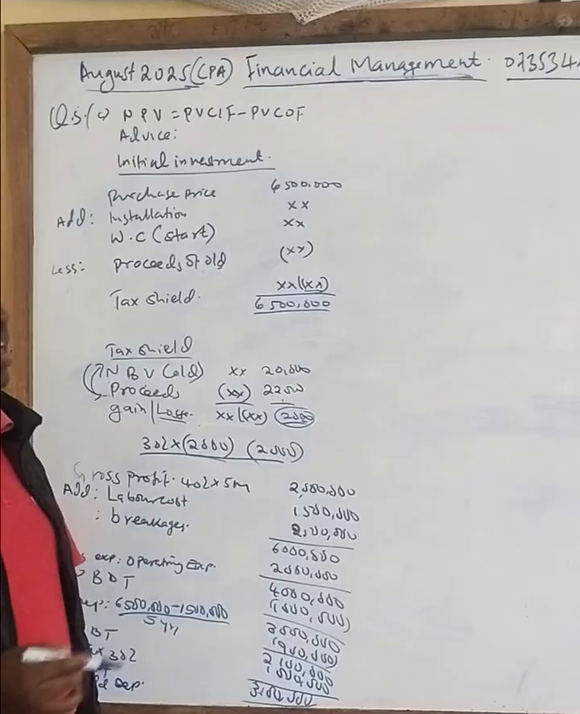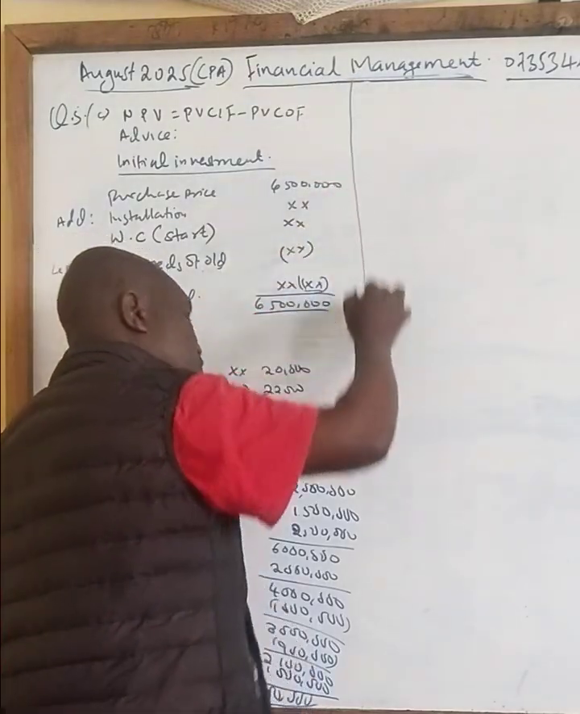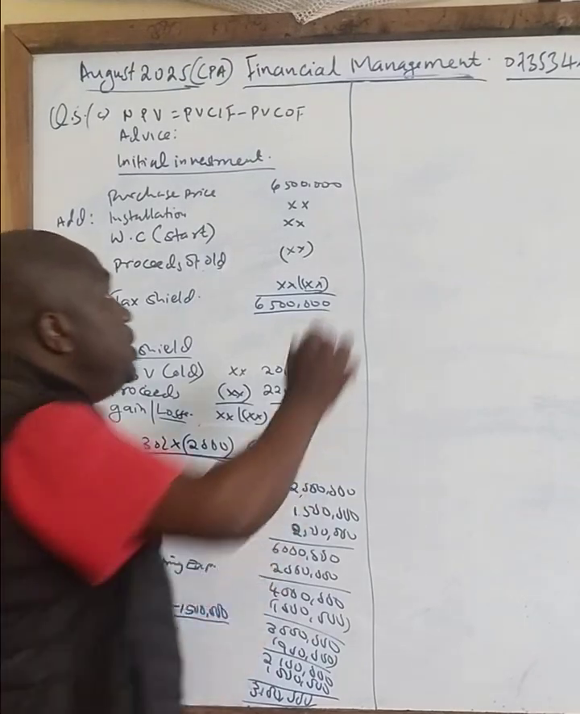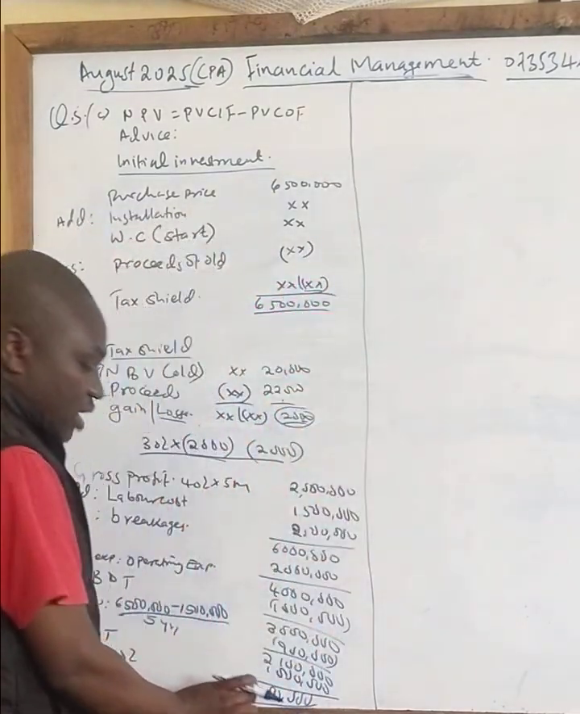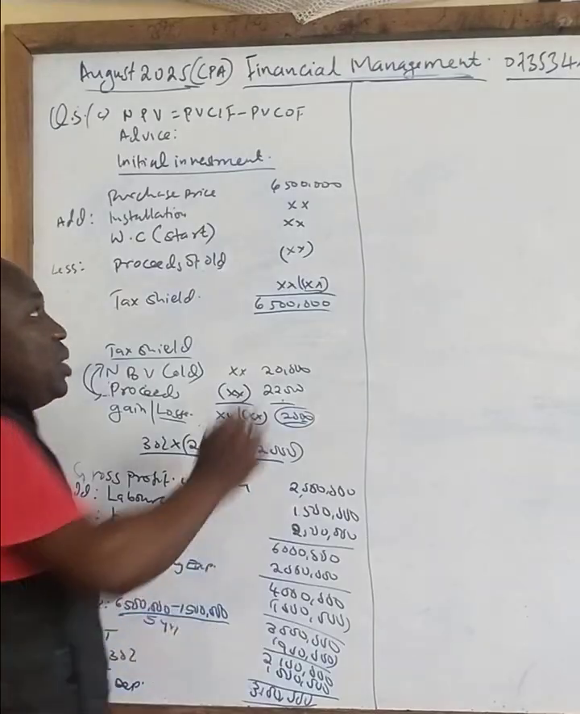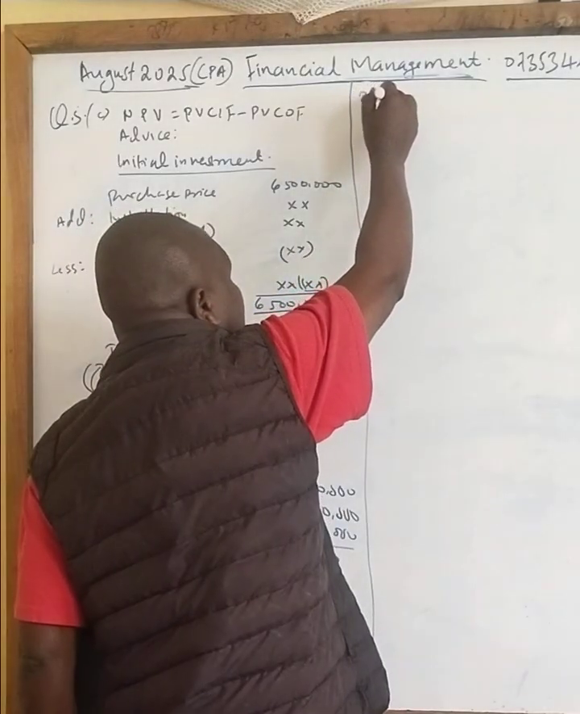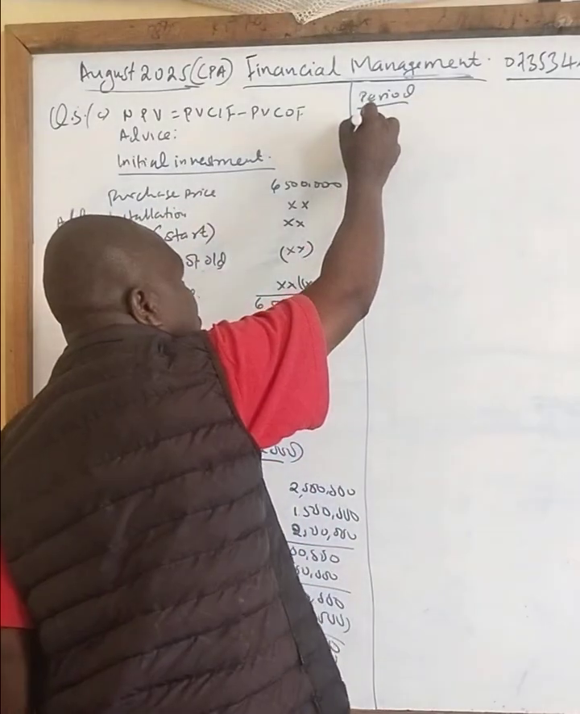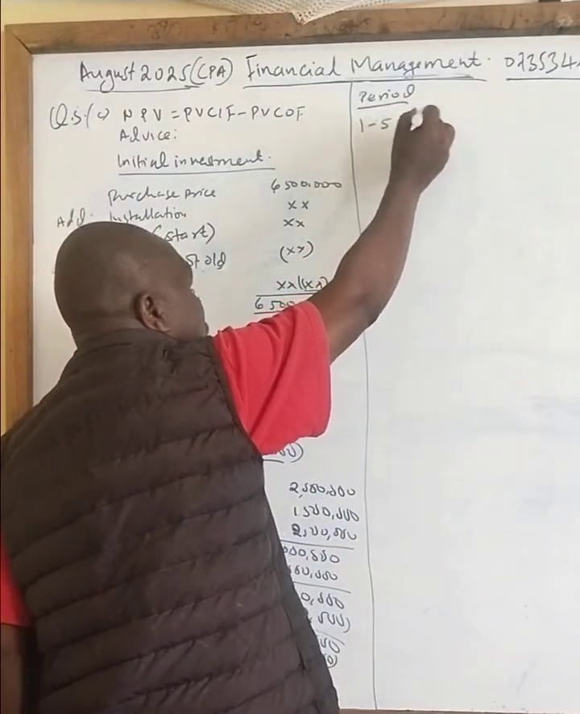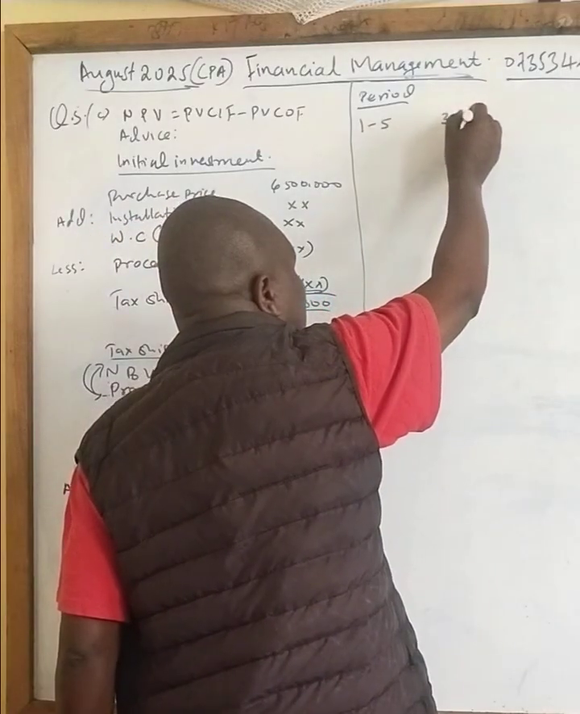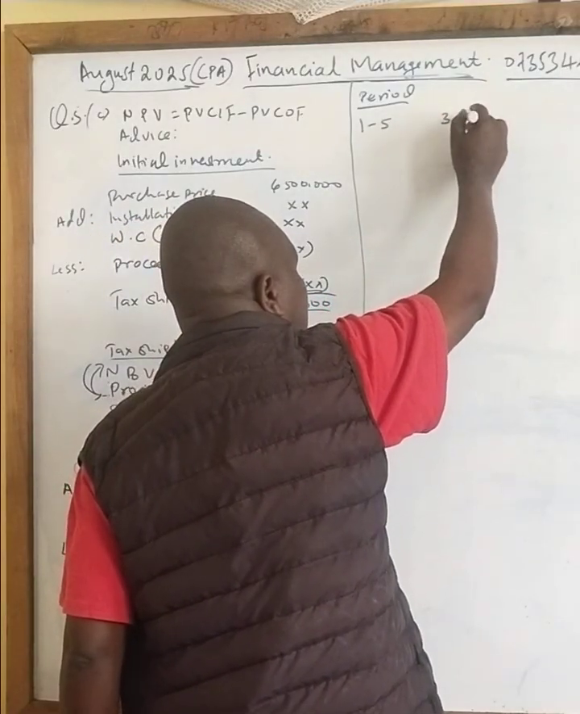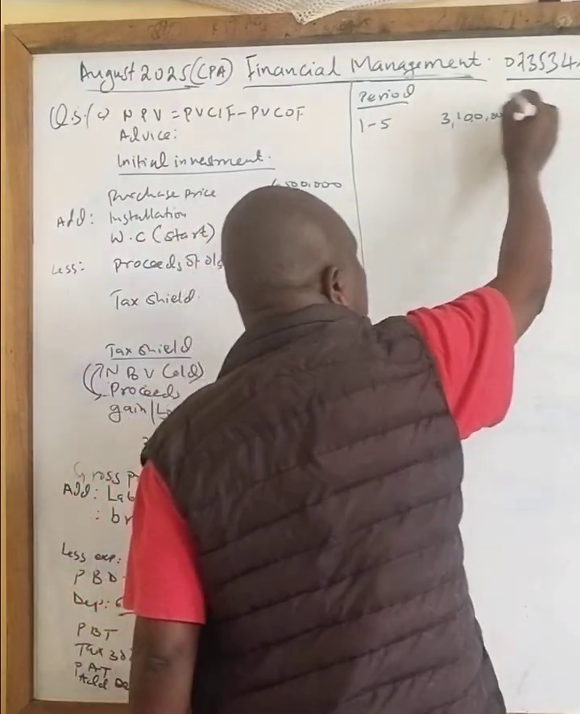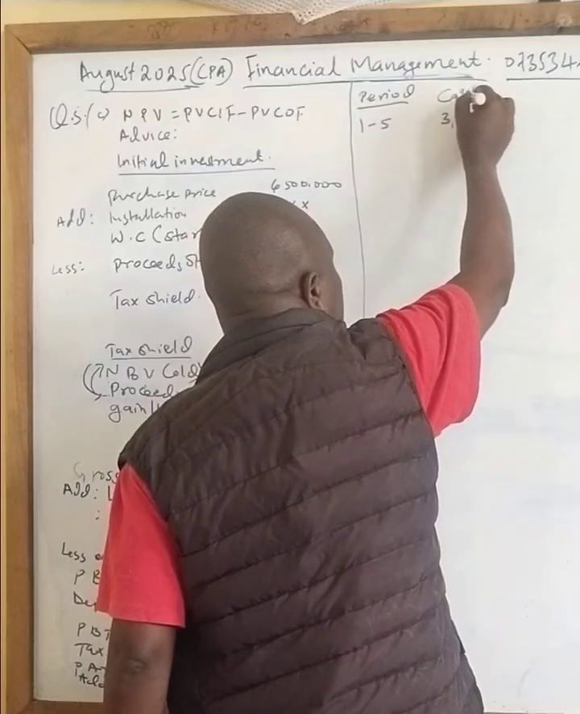This 3,100,000 is for how many years? Every year for 5 years. So I have now my cash flow for 5 years. So it means now, this for 5 years, I need to discount it into present value. So I can now say period here. This cash flow here, I will get it for 5 years, 1 to 5 years. I will be getting 3,100,000 per year.